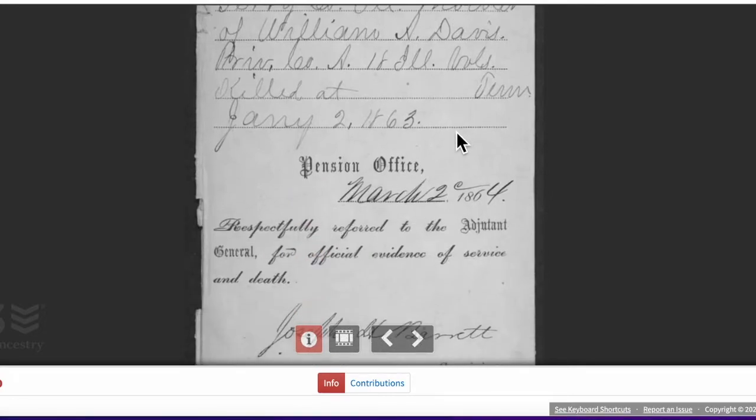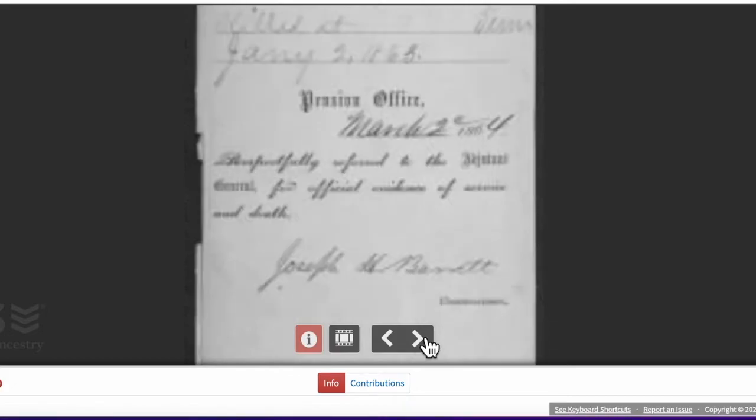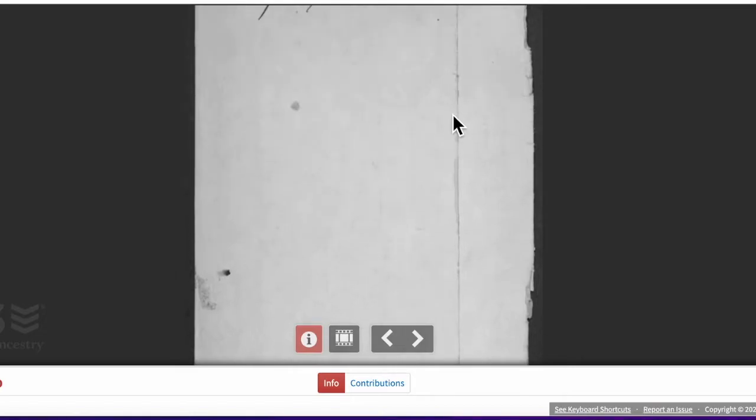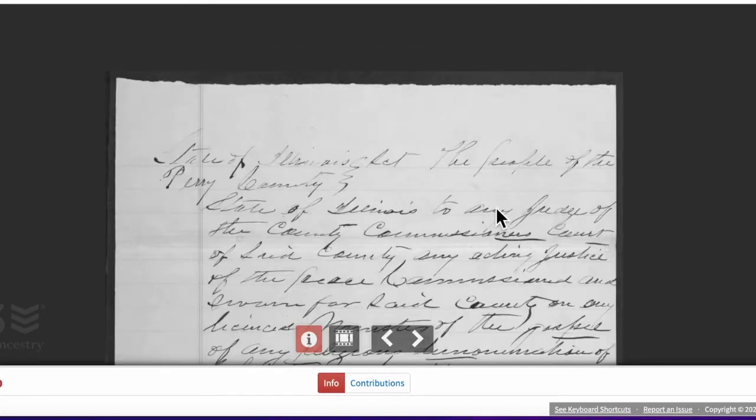Mother, again, he was part of the Illinois Volunteers, Pension Office, 1864. So now we know that she was getting that pension the year after her son died, and received it until at least 1891 when she was dropped from the rolls because she wasn't collecting the pension anymore, which means that she probably had died. Okay, this document looks like it's just part of an envelope, which you will find.